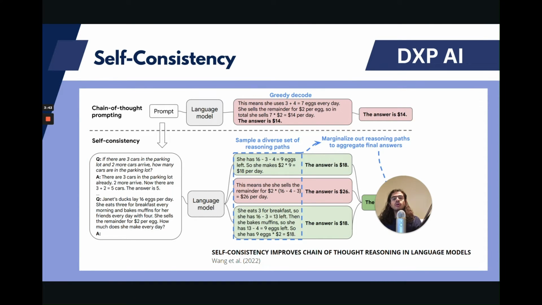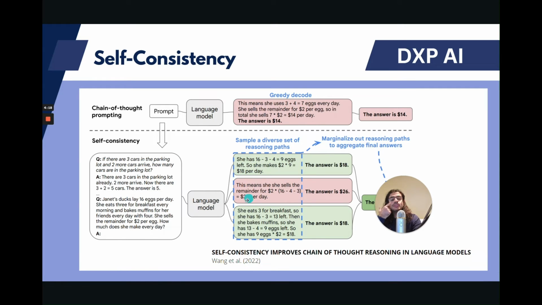Now, with chain of thought prompting, one problem is even when it has that concept, it has what we call greedy decoding. So it always looks for the easiest answer or the quickest answer to be able to resolve the problem. If I don't give it exactly what the tasks are, it may go AWOL and may completely get it wrong. So one other way that has been proposed in the Self-Consistency Improves Chain of Thought Reasoning in Language Models paper was that instead of just relying on that, we need to rely on getting a diverse set of reasoning paths.